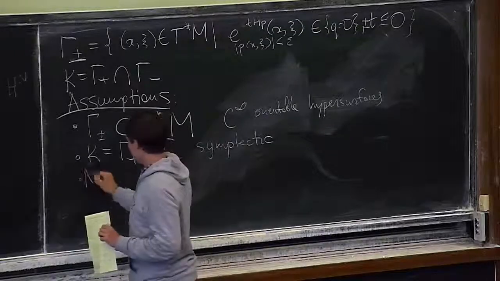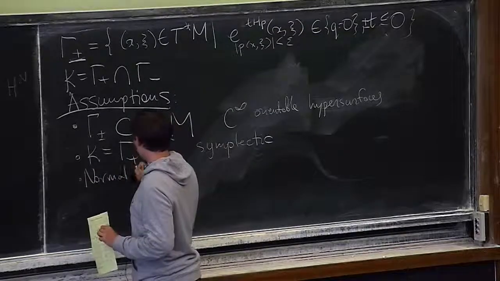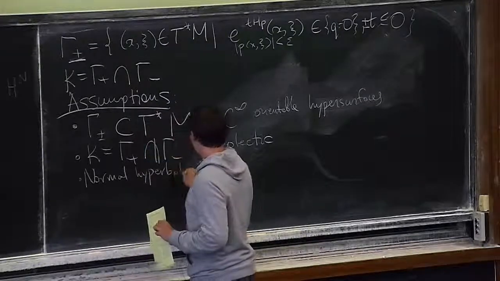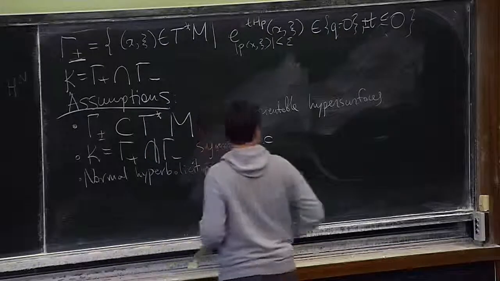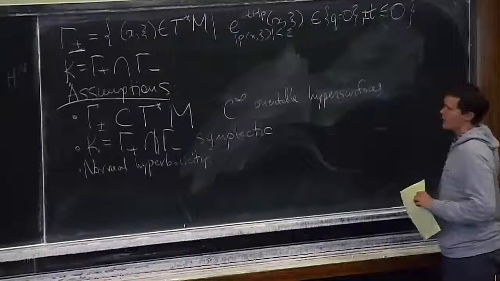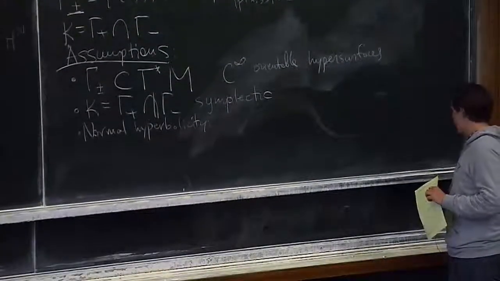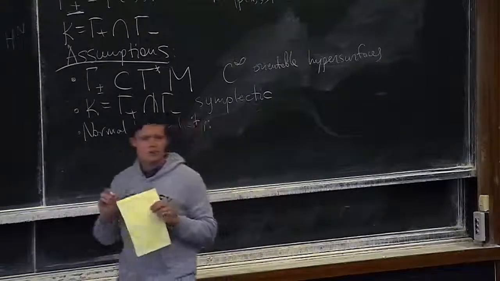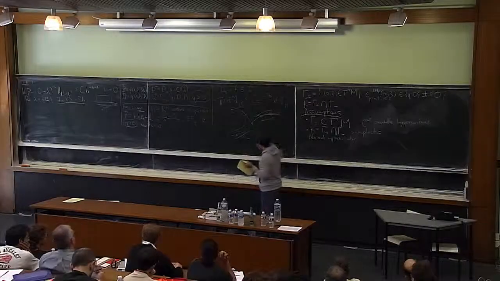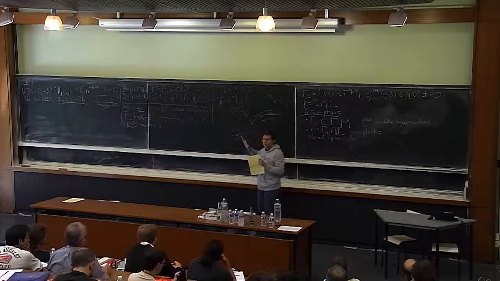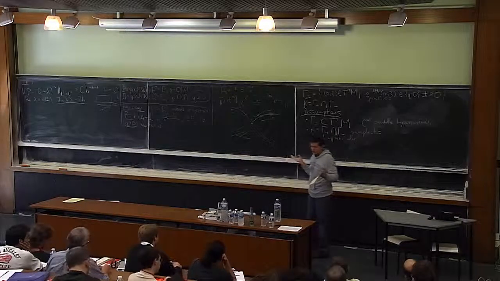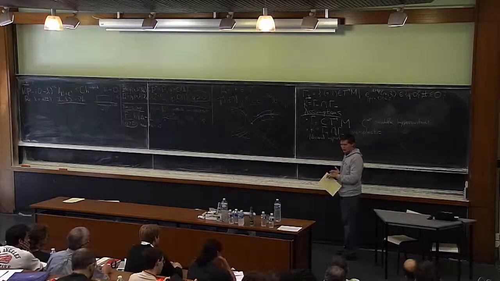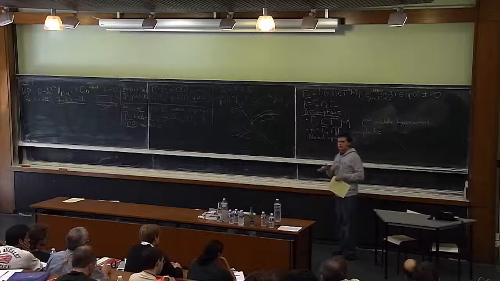Finally, I have to assume something called normal hyperbolicity. I'm trying to say that my trapping is unstable, in the sense that if I start a little bit off a trapped trajectory, I most likely will not be trapped. It works by having a stable, unstable decomposition, but only in the directions transverse to the trapped set.